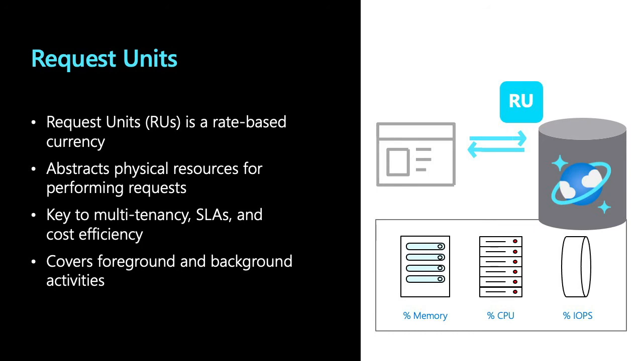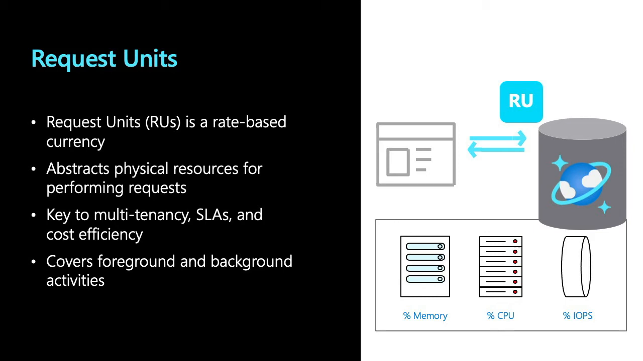Just now we've seen how to create a container, and let's focus on request units in the coming slides. So what are request units? Request units are a unique way of configuring throughput. At the same time, it is a very key factor for your billing in Cosmos DB. It's not similar to other database services available in the market. Request units in Cosmos DB are a rate-based currency.